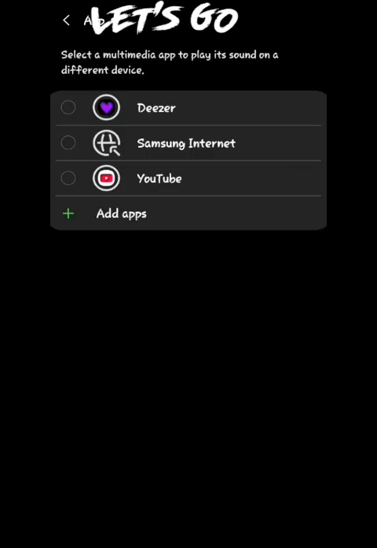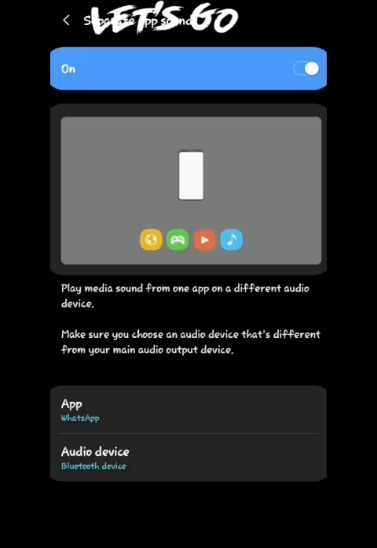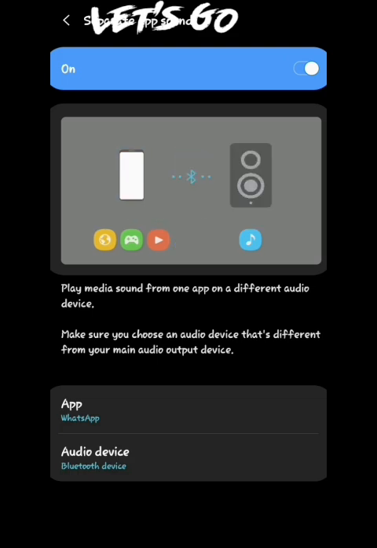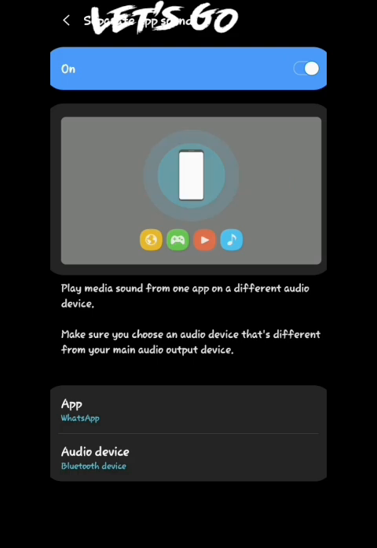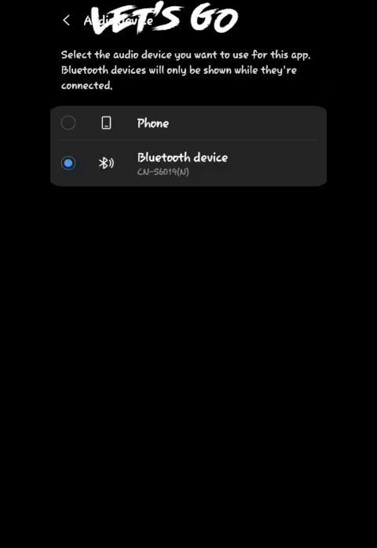So we have WhatsApp here, and we have audio device, which is either your phone or your Bluetooth speaker.